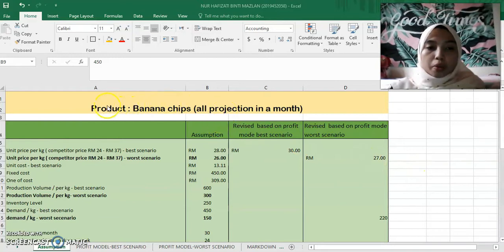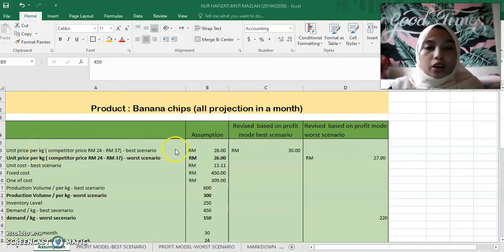Today I would like to talk about my business. The product that I want to sell is banana chips. The reason why I want to sell banana chips is that my mother really likes to eat chips, especially banana chips. So I thought this can be one of the reasons I want to make this business for my own.